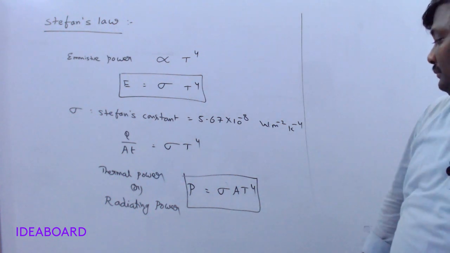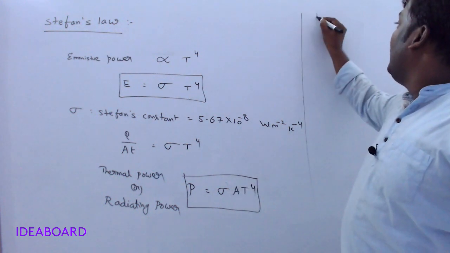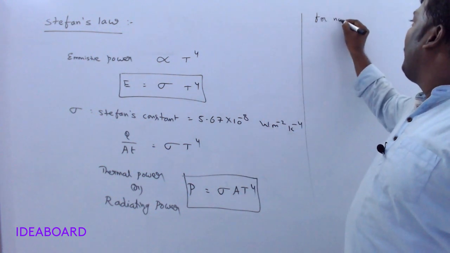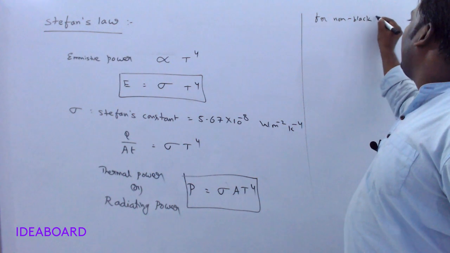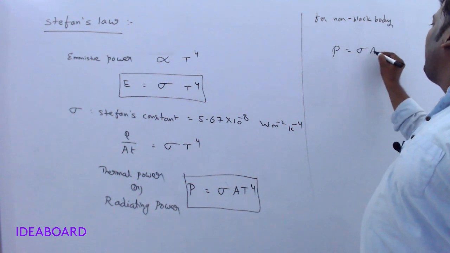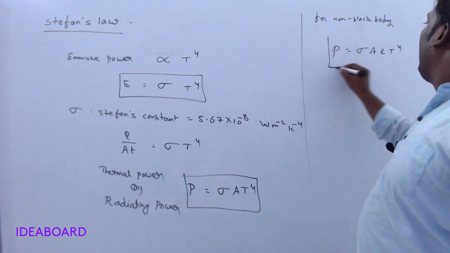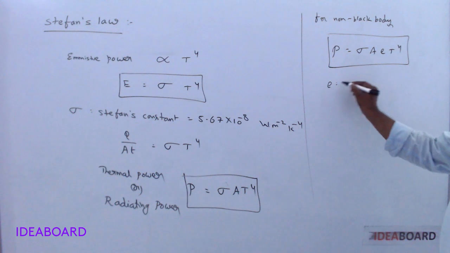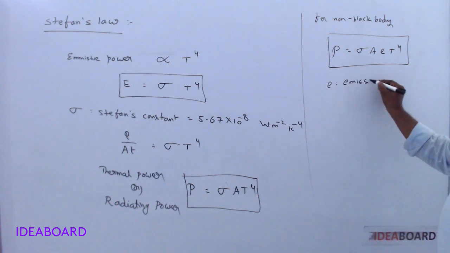And second one, this formula is applicable only for the black body. For a non-black body, other than a black body, the formula for P is sigma A e T power 4. So what is the new word here? Small e. Small e indicates the emissivity of a body.